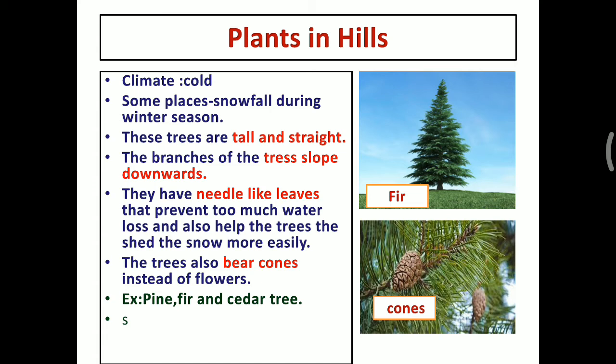Because when the snow falls on the leaves, it sheds the snow very easily. The next one, instead of flowers, these type of trees have cones. So the plants grown in hills are pine tree, fir tree, cedar tree.